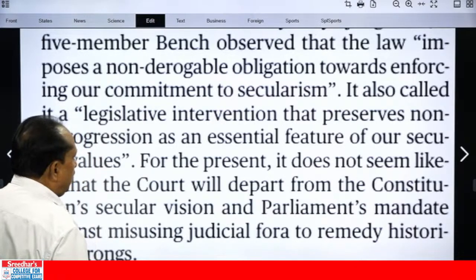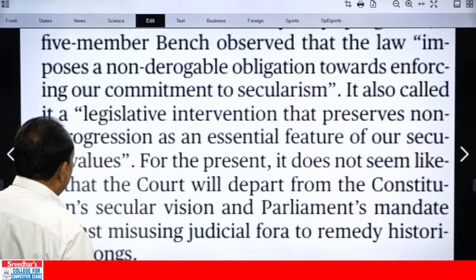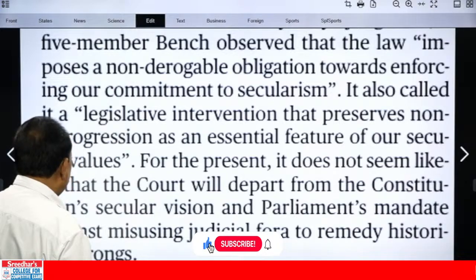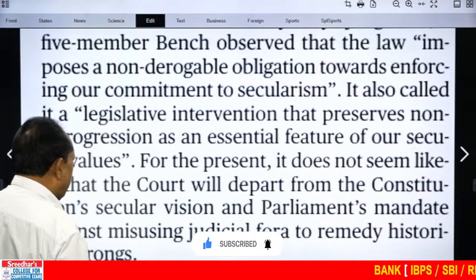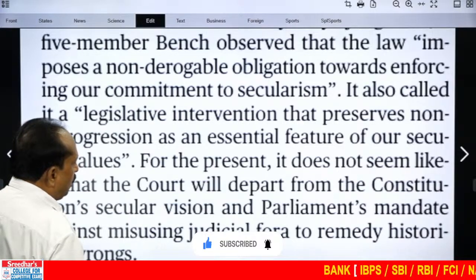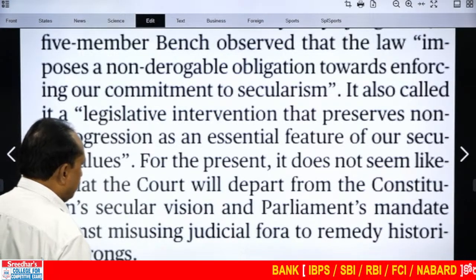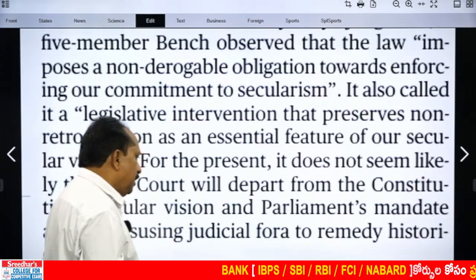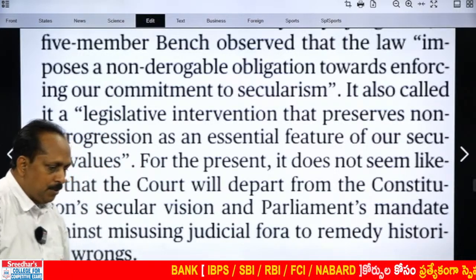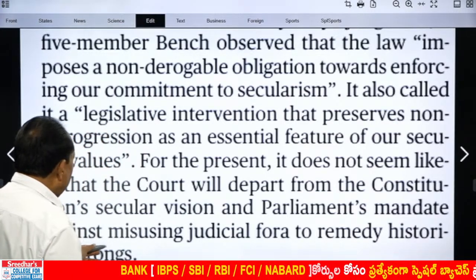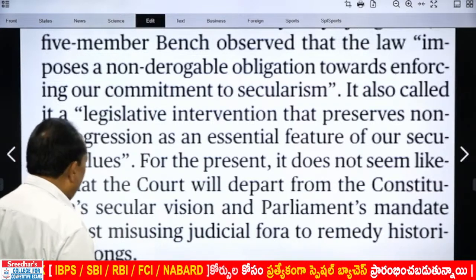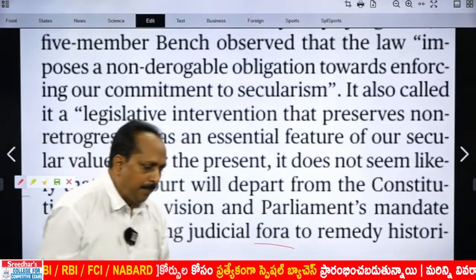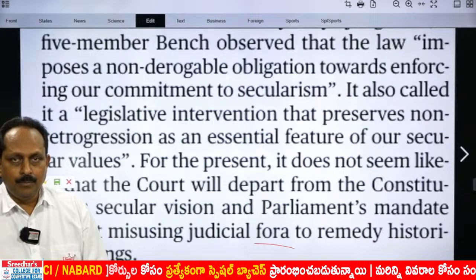For the present, it does not seem likely that the court will depart from the Constitution's secular vision and Parliament's mandate against misusing judicial fora to remedy historical wrongs. It may not depart from that. Parliament's mandate, mandatory means what? Compulsory. Against misusing judicial fora. There's one word here, forum singular. Here it means a platform for a plural.